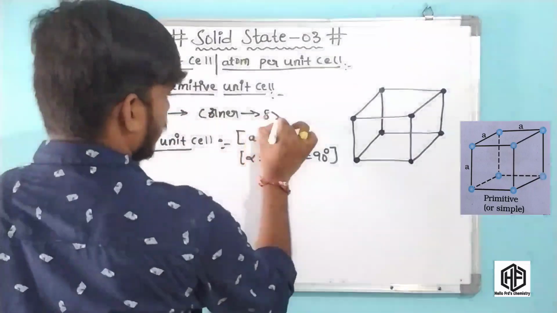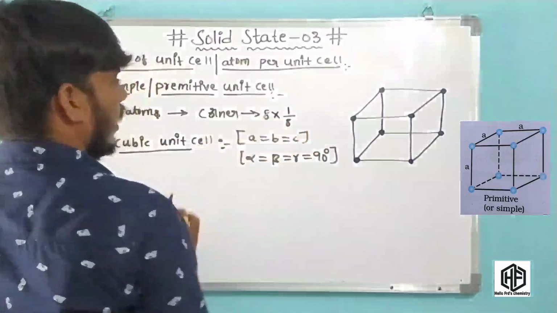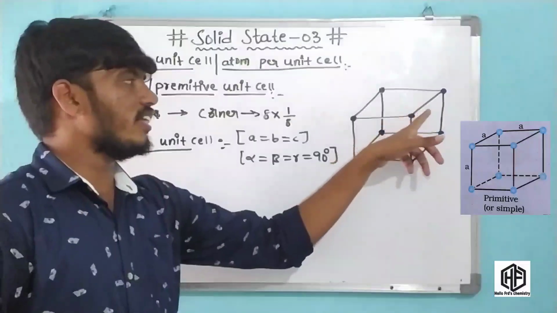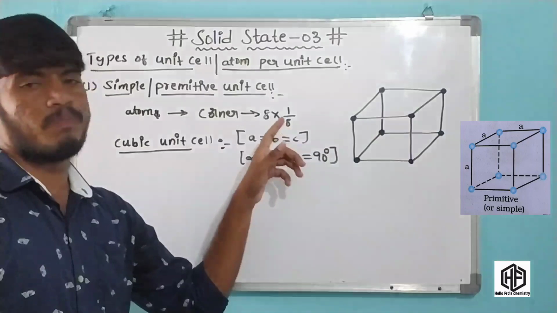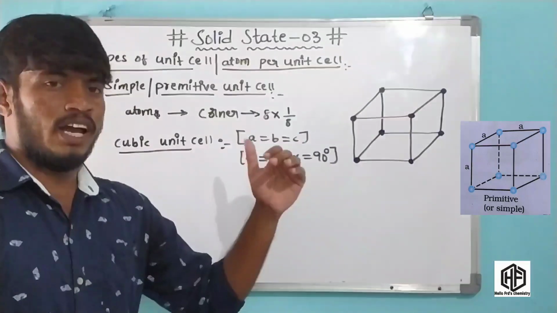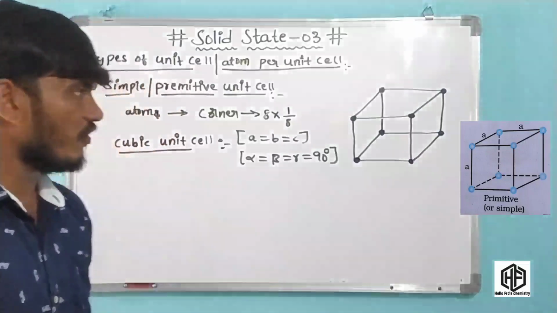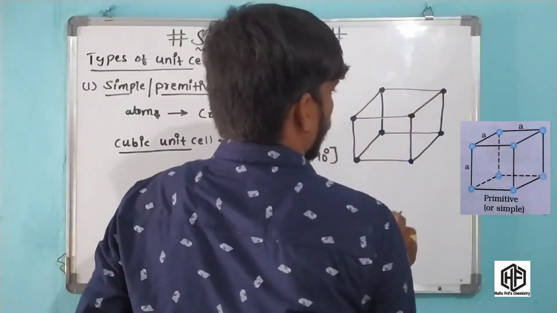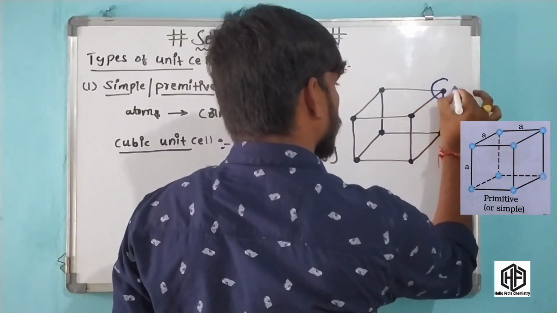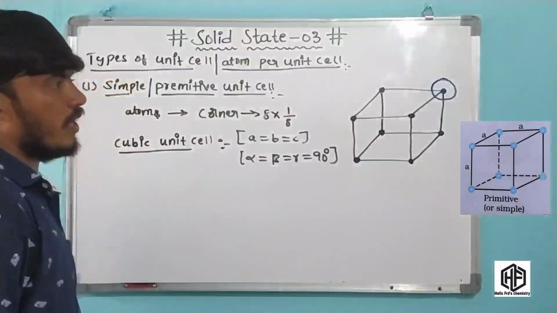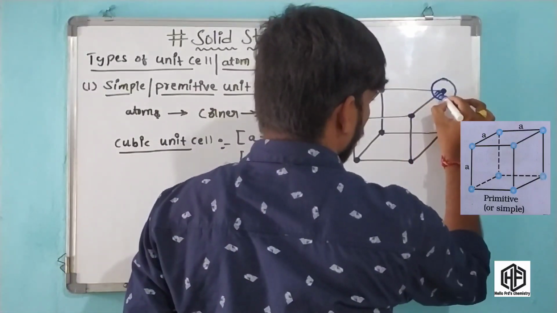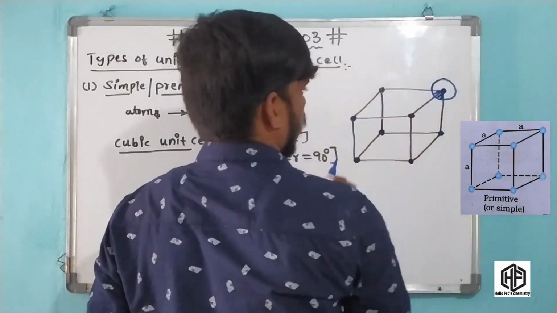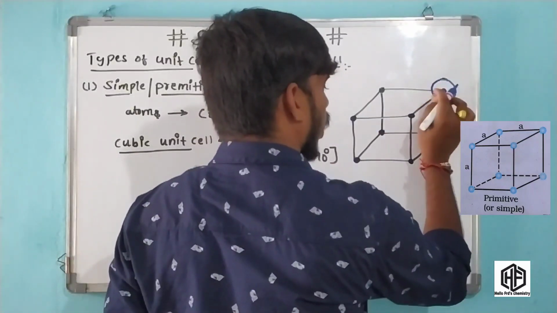Each atom is 1/8 atom. In each atom, a 1/8 part is included in this unit cell. For example, consider this atom. This atom's shape is spherical. You have to assume that this part is involved in this unit cell. This part is called the 1/8 part.